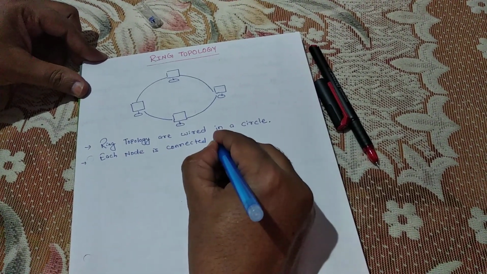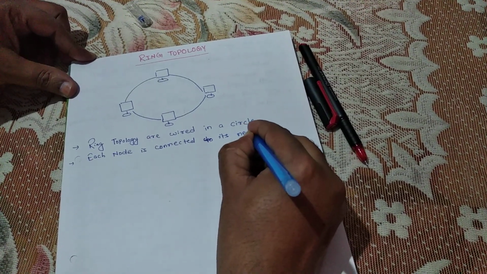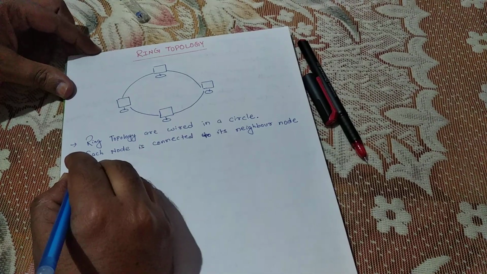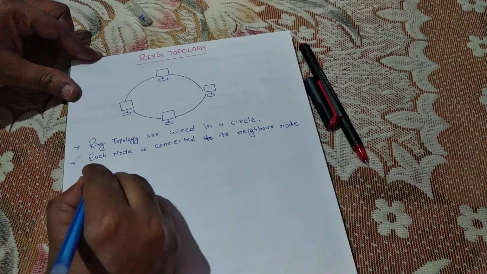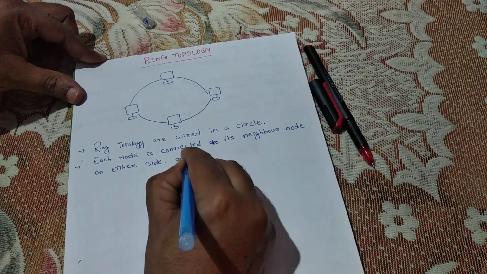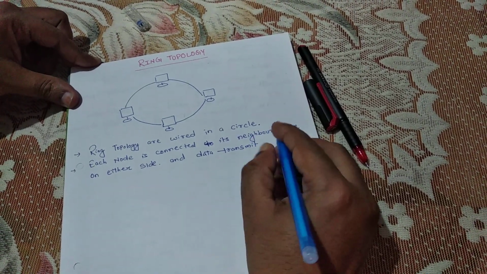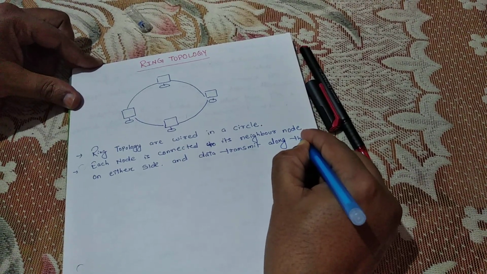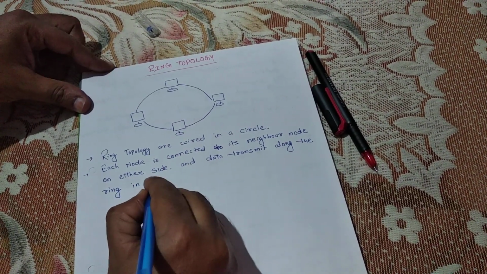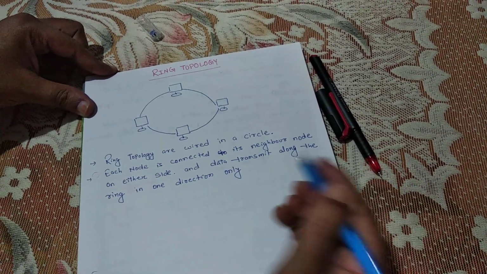In this way, each node is connected to its neighbor node on either side, and data is transmitted along the ring in one direction only. It may be clockwise, or it may be anti-clockwise.